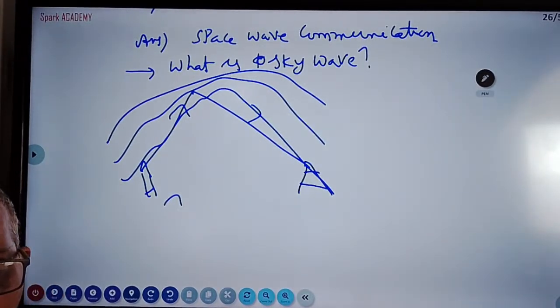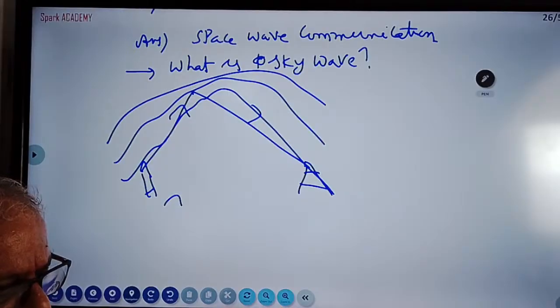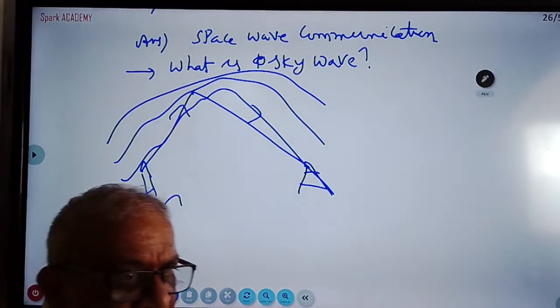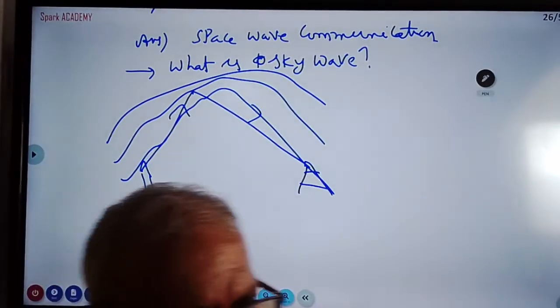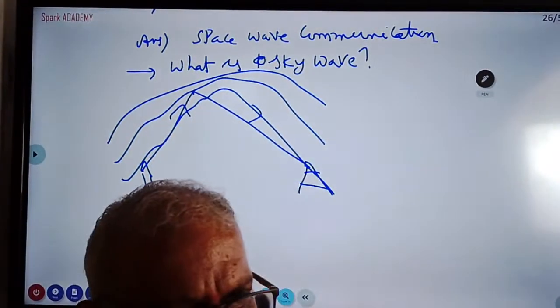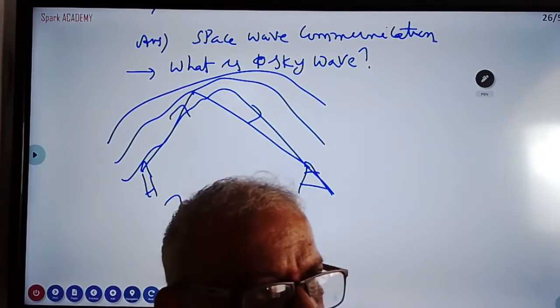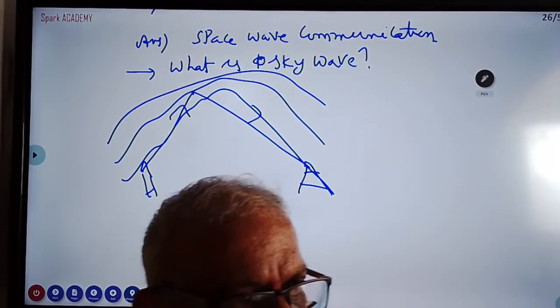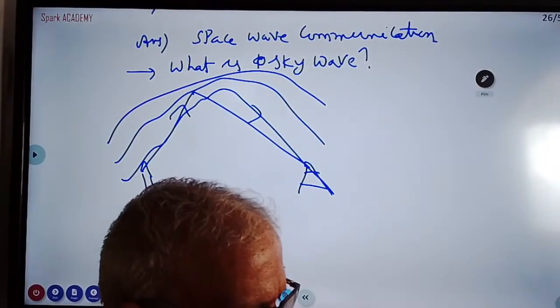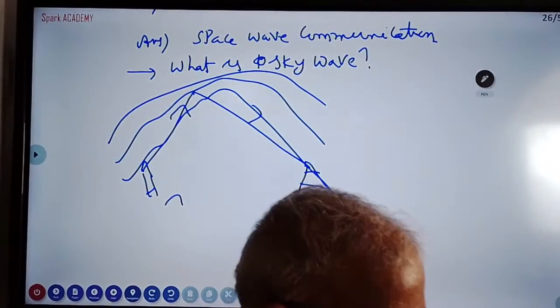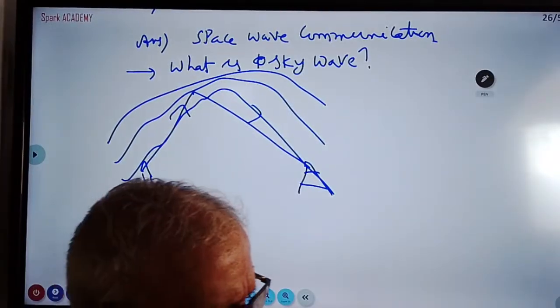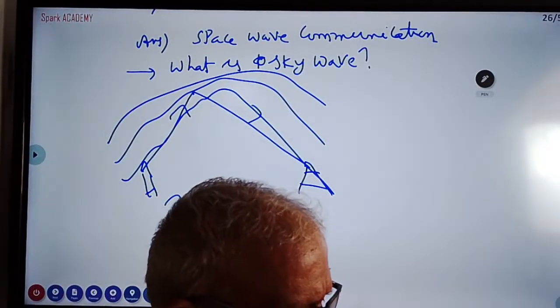What are the basic methods of modulation? One is amplitude modulation, another is frequency modulation, another is phase modulation. There are 3 types of modulation: amplitude modulation, frequency modulation, and the third is phase modulation.